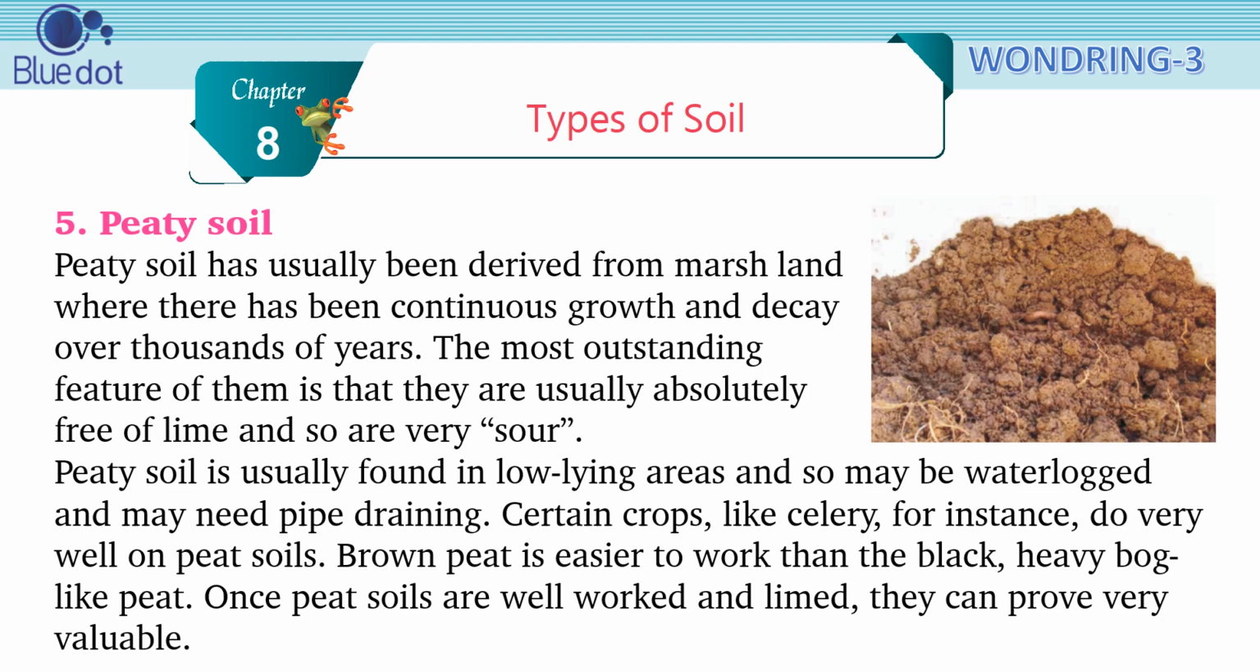Certain crops, like celery, for instance, do very well on peat soils. Brown peat is easier to work than the black, heavy bog-like peat. Once peat soils are well worked and limed, they can prove very valuable.